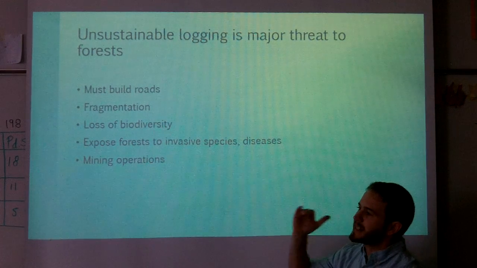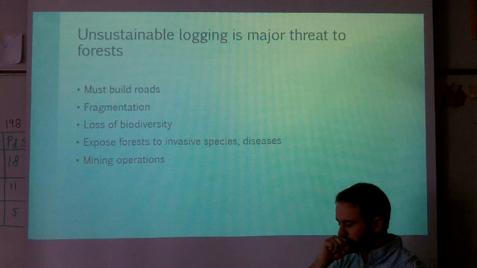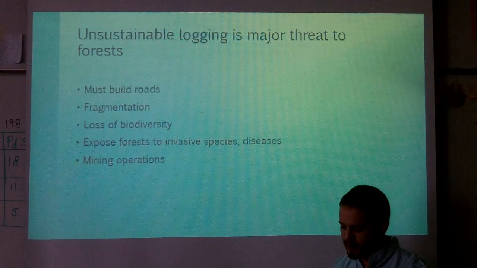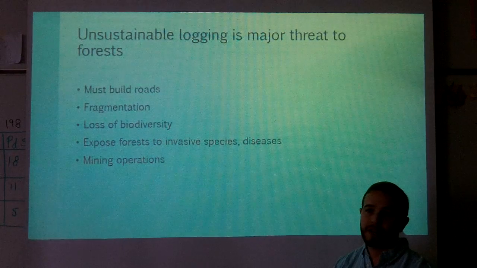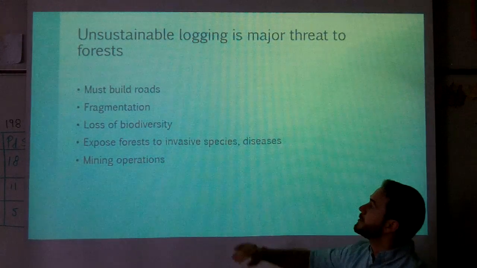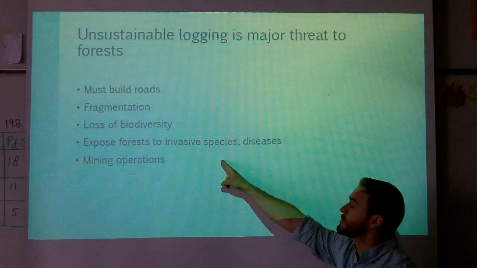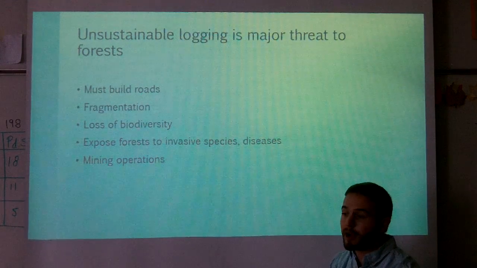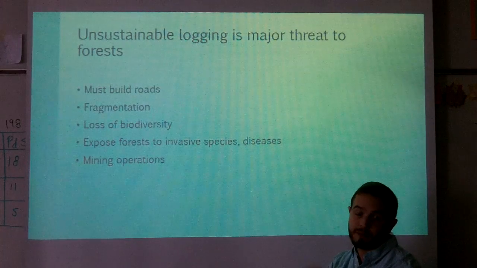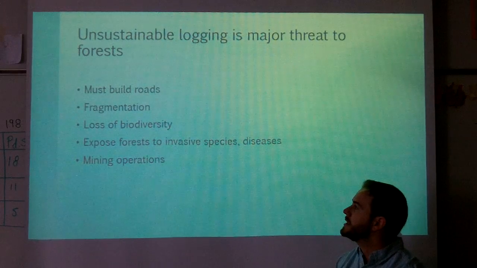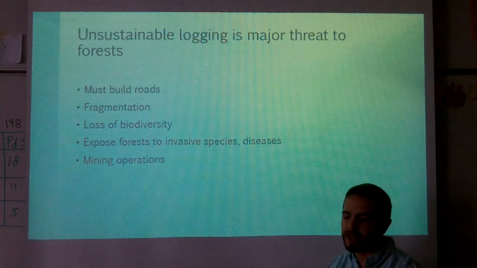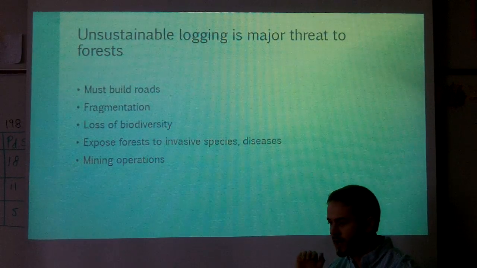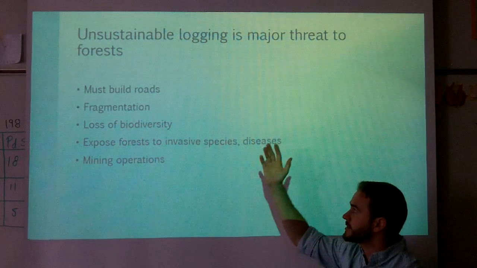And as we take down huge areas of trees, especially when we clear cut, we're making the forests that are remaining weaker, which means they're more susceptible to invasive species that might be moving in, and to diseases that might already be there, that might move in as a result of their weakness. And then, of course, mining operations, same thing. We go in to mine an area, so we have to cut down a bunch of trees, build roads, etc., and it does all those things.